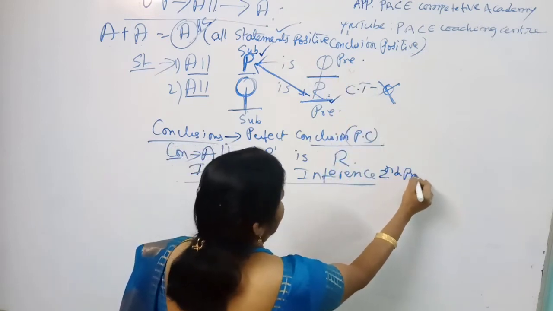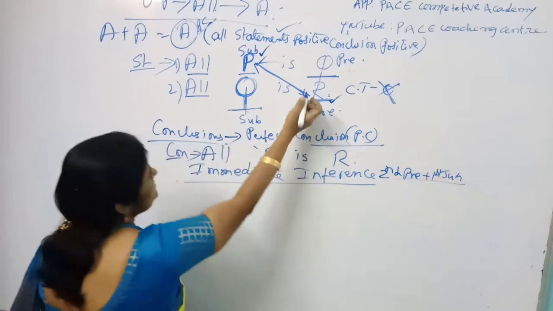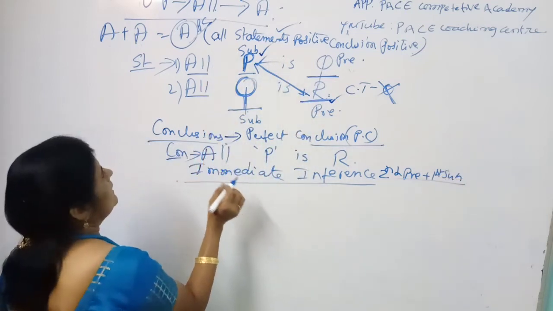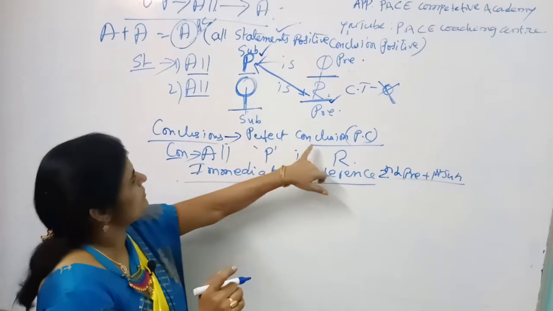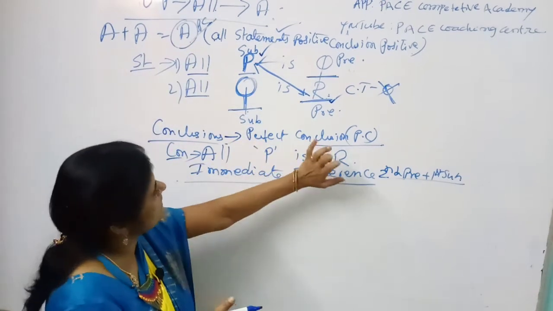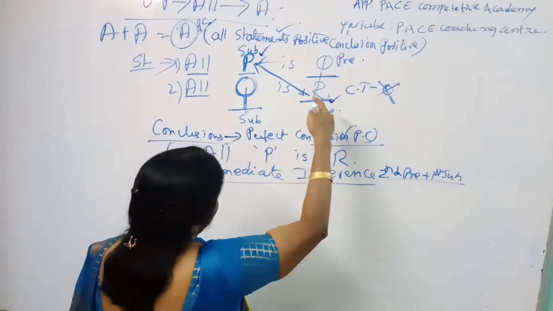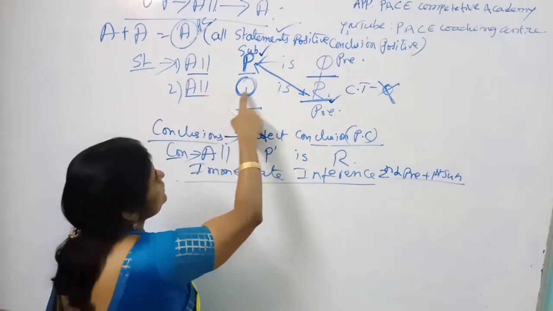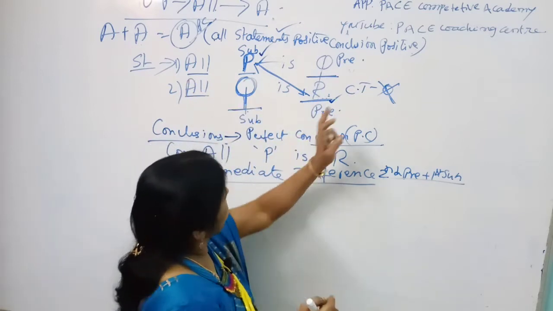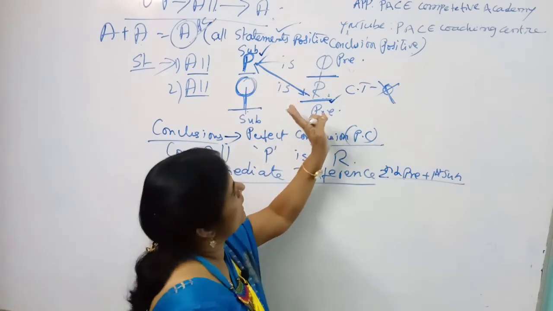So second predicate plus first subject. But A plus A gives the answer A is applicable to PC only, not for the remaining ones like immediate inference. So for this case, with which one can we start? Because here the statement given is all Q is R, whether we start with all R or with some R.